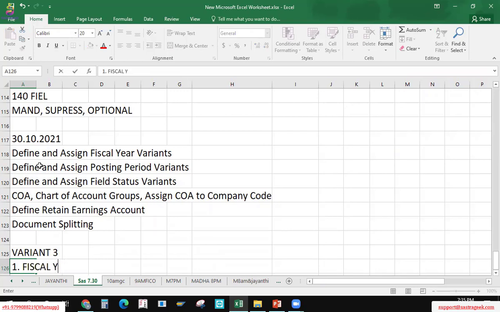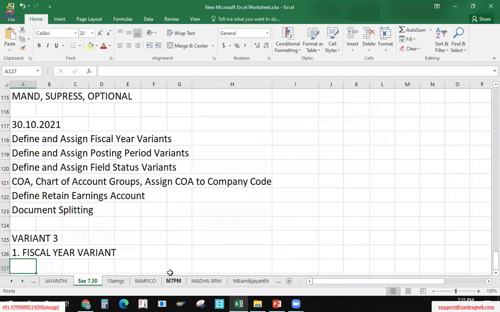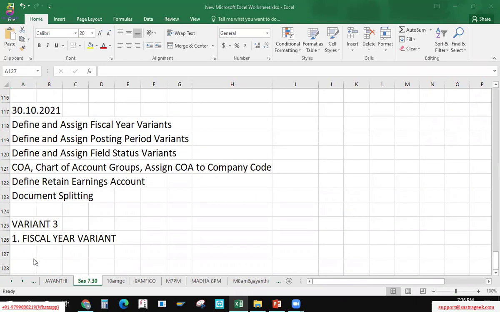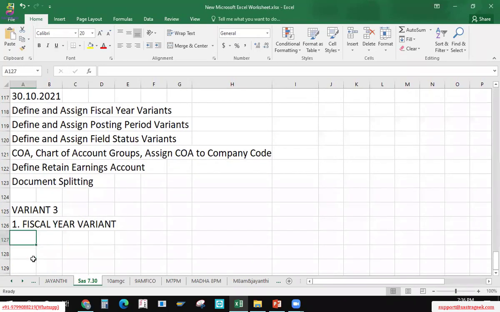fiscal year variant. Give me a moment, okay? In the fiscal year variant, we define in our system what a fiscal year is, like the financial year. It's nothing but the fiscal year, nothing but the financial year. So which financial year is our client following?